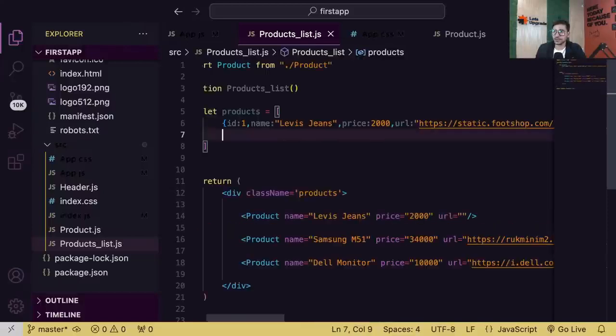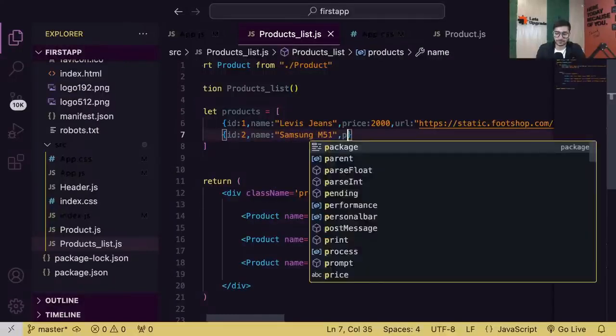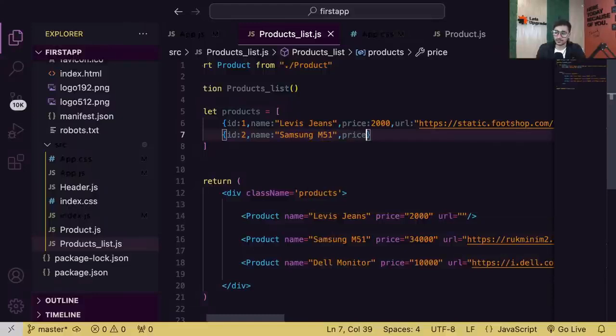Let's go for the second object now. ID 2, name, Samsung M51, price 34,000, URL.